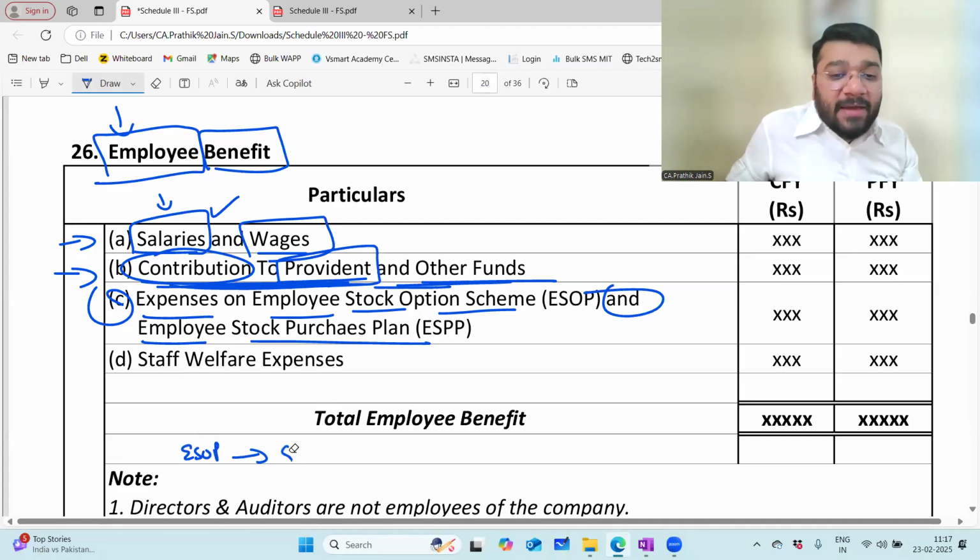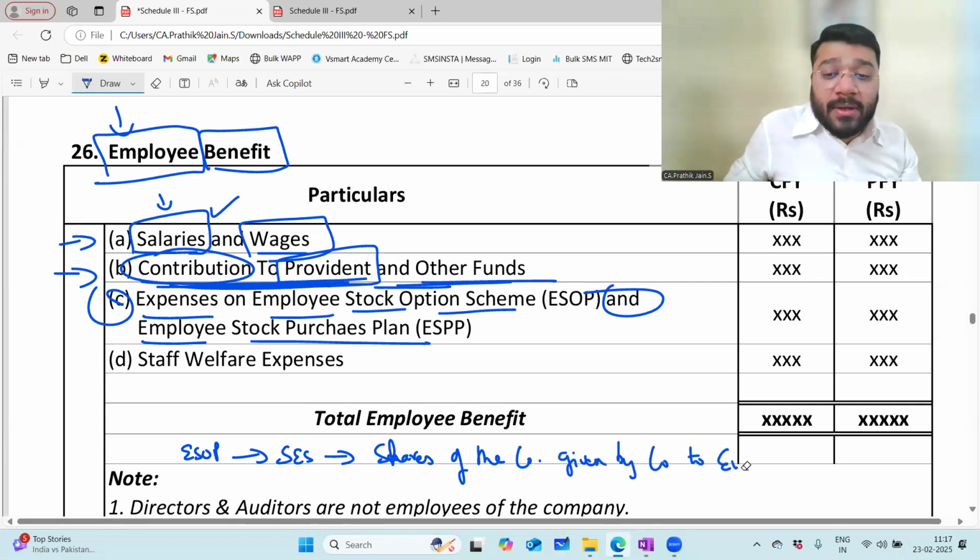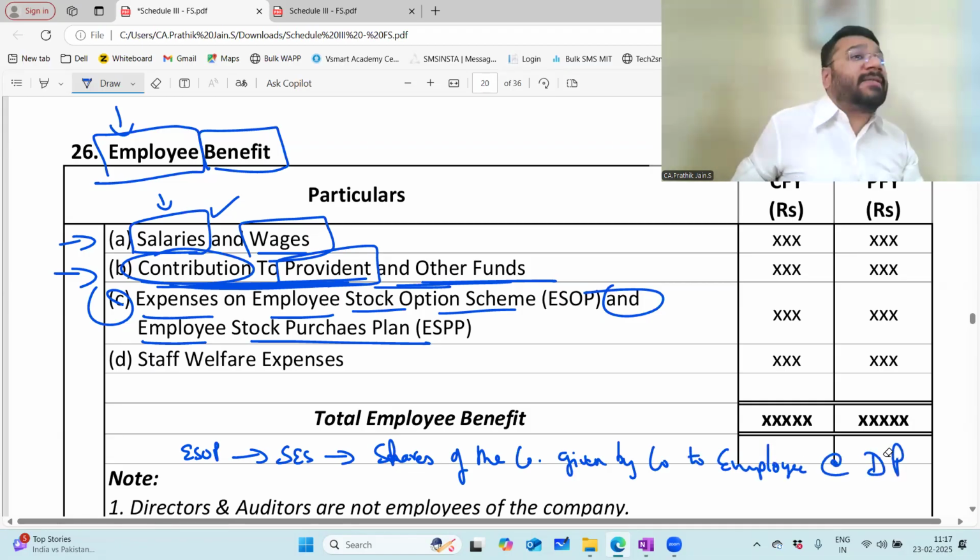ESOP, under that we have sweat equity shares: shares of the company given by the company to the employee at a discounted price.